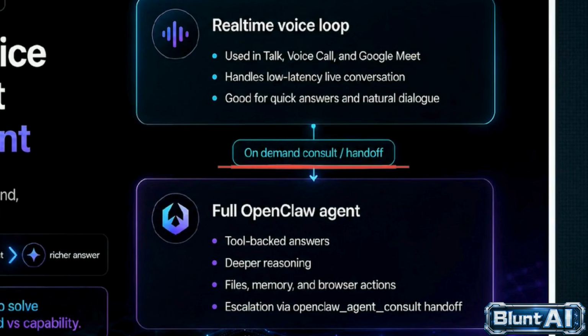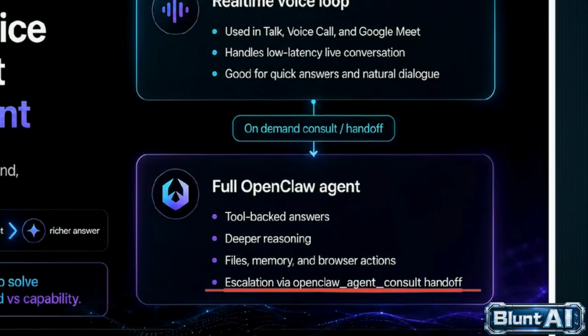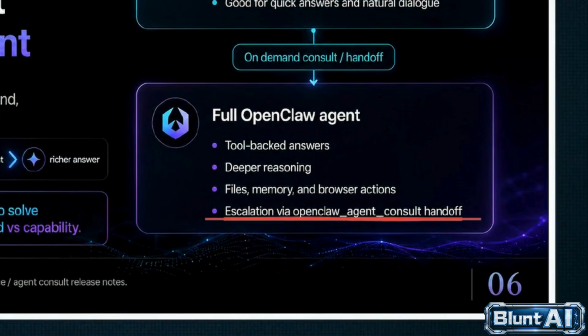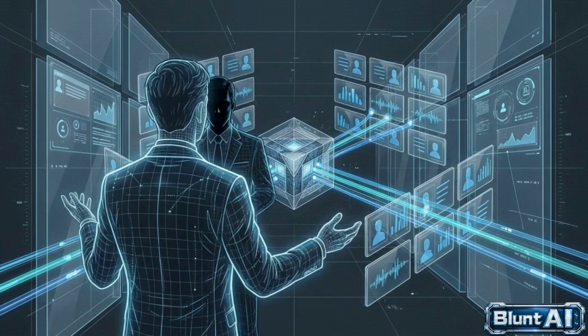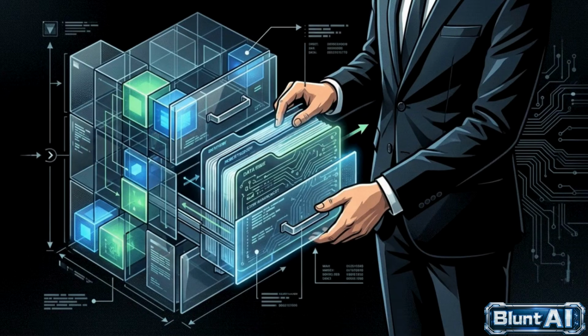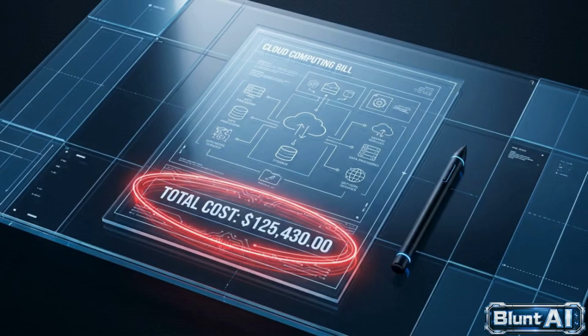The voice model triggers an OpenClaw agent consult, passing the query down to the full OpenClaw agent to retrieve a tool-backed answer. This mirrors how a human assistant works. They answer basic questions on the spot, but ask for a moment to check their files when the problem requires deep research. Sustaining this multi-step architecture creates an immediate economic problem.